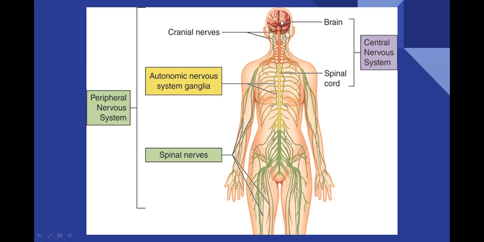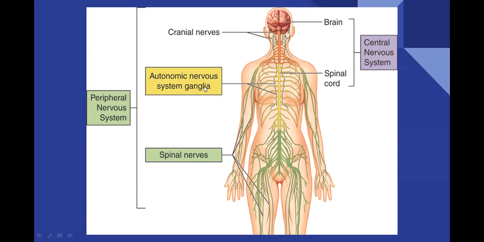In the central nervous system, the brain and spinal cord will be there. In the peripheral nervous system, there are 12 pairs of cranial nerves coming from the brain and 31 pairs of spinal nerves coming from the spinal cord. These cranial nerves and spinal nerves make up the peripheral nervous system.